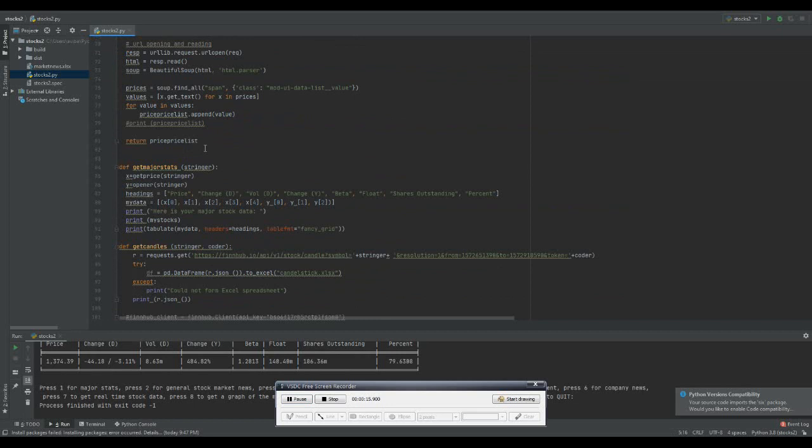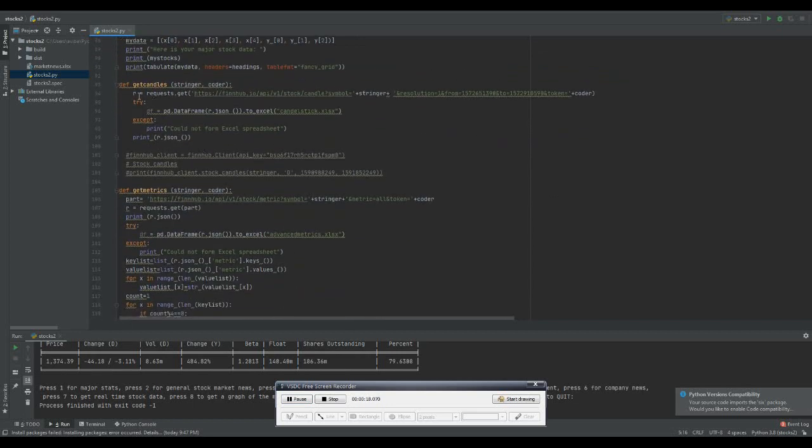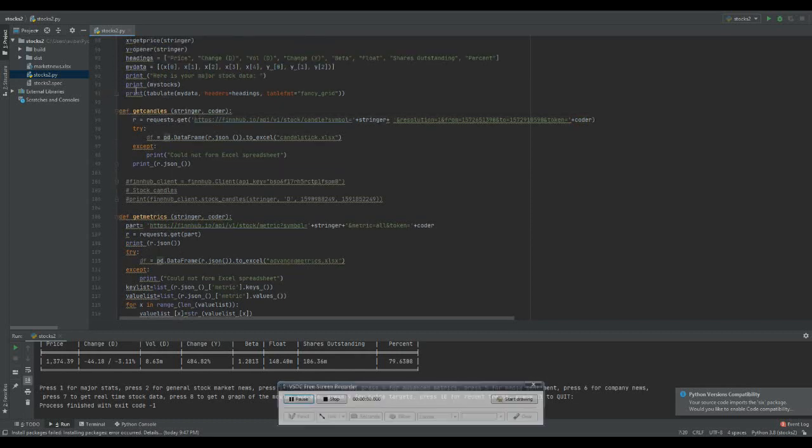So let's move down here. As you can see, we could do r equals requests.get, and we go to Finnhub, and then the symbol equals, and again, when the user types in the ticker, we're going to add that to the URL, and the code represents the API code we entered in. So two inputs by the user form this URL, and it accesses the data.